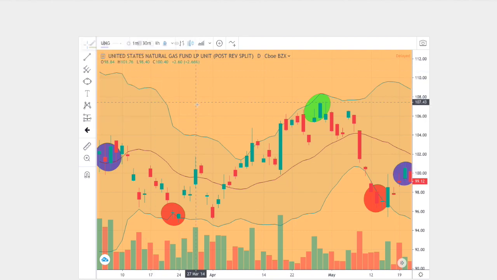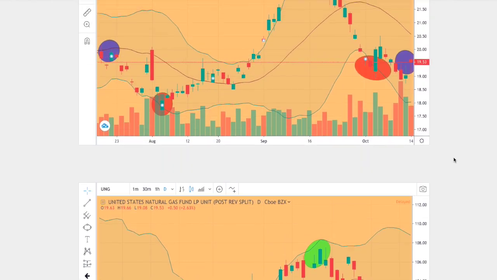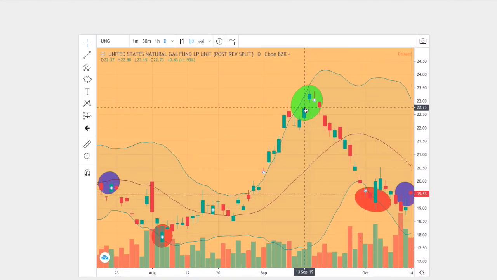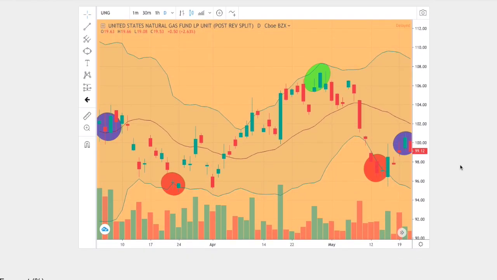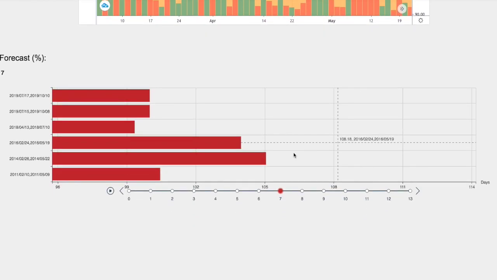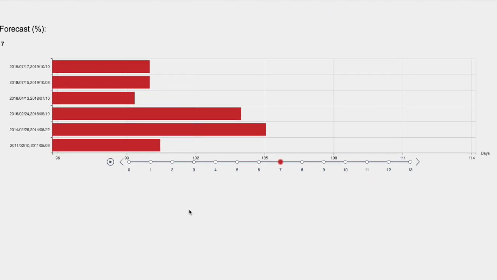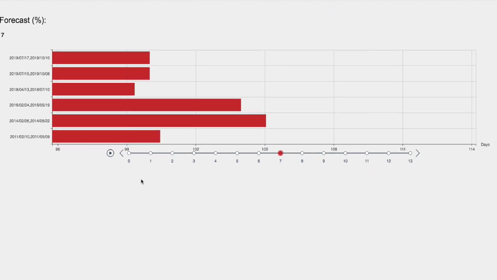So we have about 1, 2, 3, 4, 5 points. We also have 1, 2, 3, 4, 5 points. So there's reason to believe that the trends and patterns are the same. The outcome and forecast should be fairly the same. So the trend that we just examined was February 26, 2014 to May 22nd, 2014. Back then, natural gas was up around 5%. So we do see a possibility natural gas will head on higher.